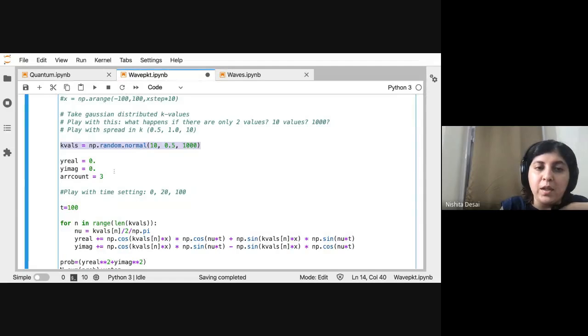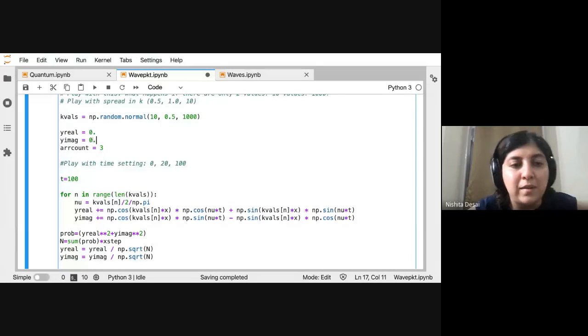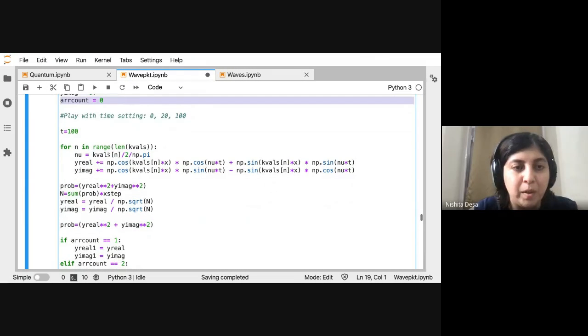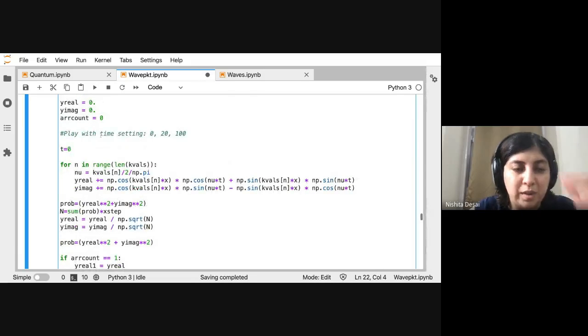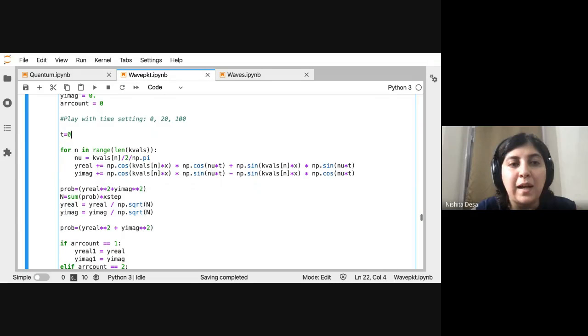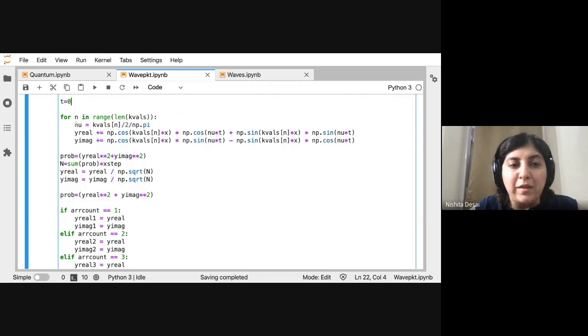Then you have this y real and y imaginary equals 0. I'll explain what this R count is in a minute. What I want to do is see what the wave packet looks like at time t equals 0. I defined nu in the following way as n by 2 pi.